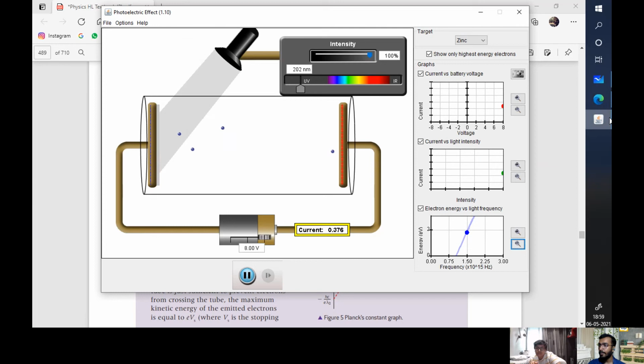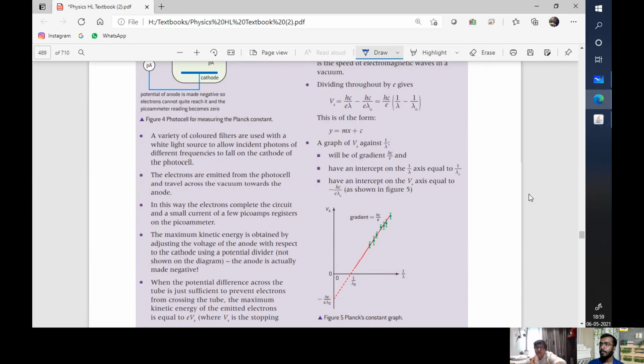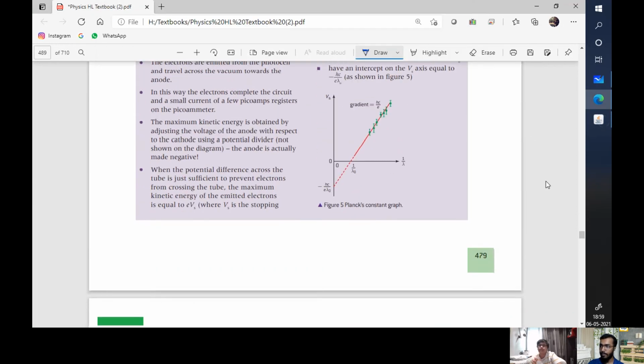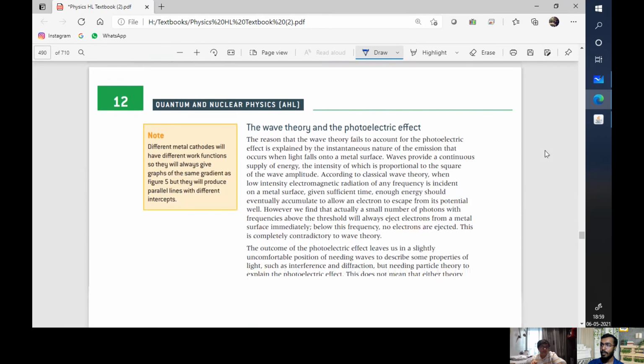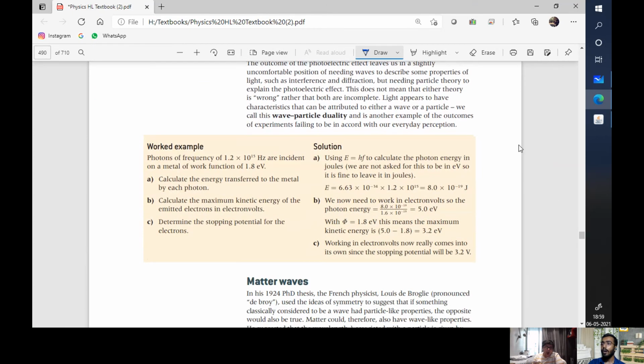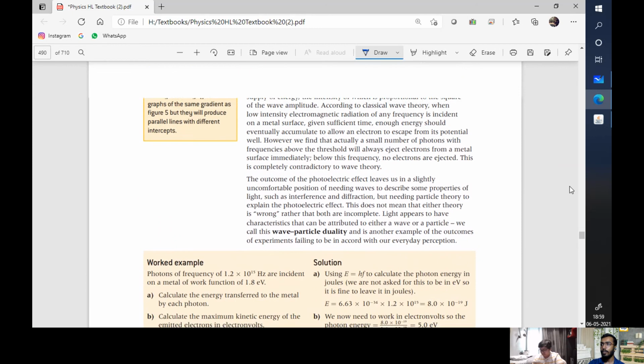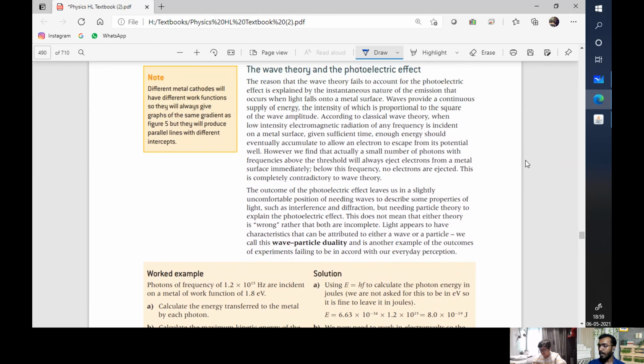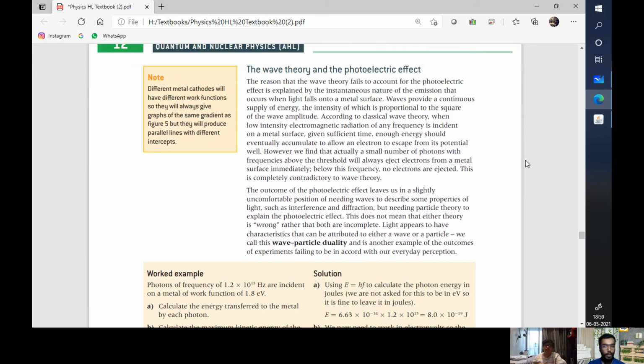This graph right here, energy versus light frequency. Okay. Now, wave theory and photoelectric effect. Wave particle duality. So what is wave particle duality? Wave particle duality is that light is a particle and a wave.